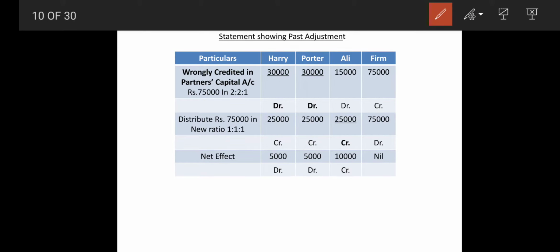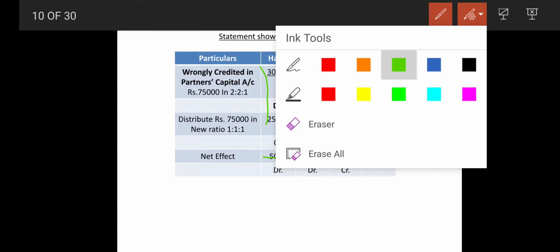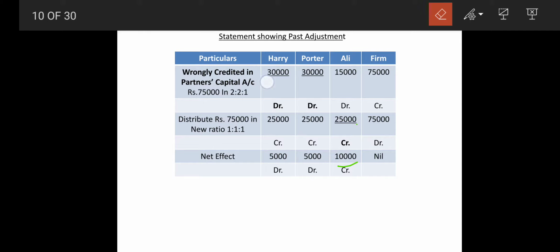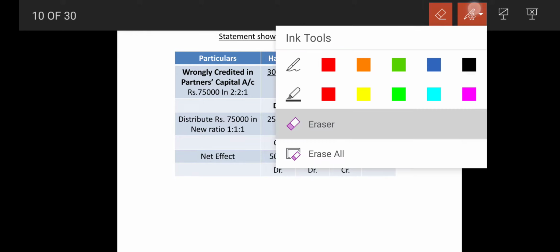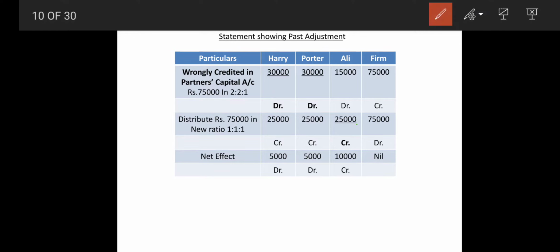Now we will take out the difference. Difference: 30,000 minus 25,000, 5,000 difference. 30,000 minus 25,000, 5,000 difference. 15,000 minus 25,000, 10,000 difference. So this is also distributed among the partners. Now which sign to be kept? Whichever has the greater amount, that sign we have to put. So 30,000 minus 25,000: which sign? This is debit sign, 30,000 beside that, and 25,000 beside that, credit sign. So your sign will be debit because 30,000 is more.